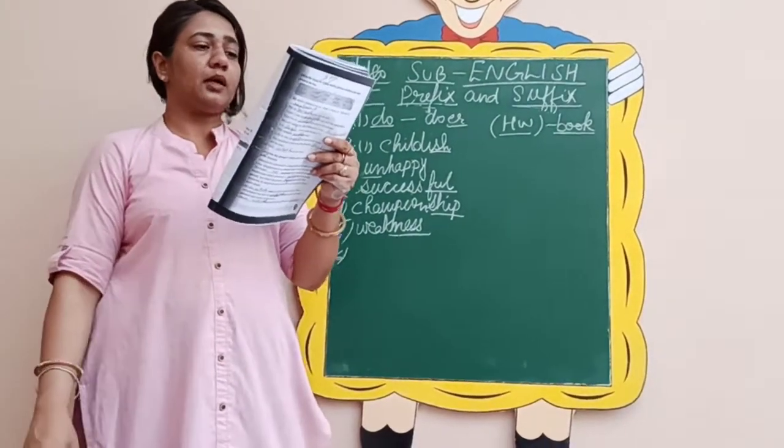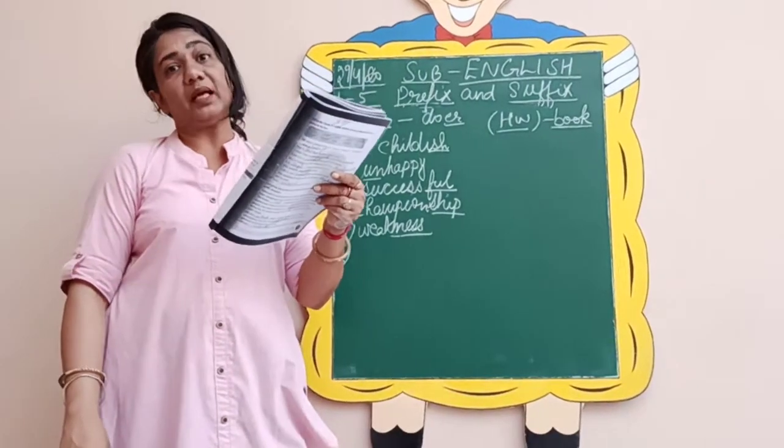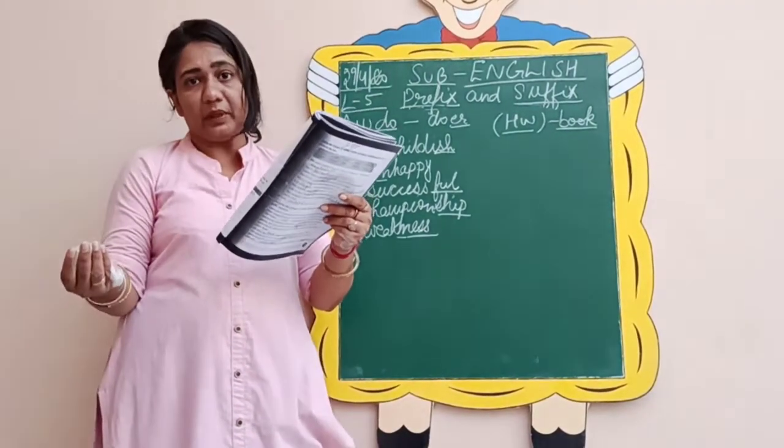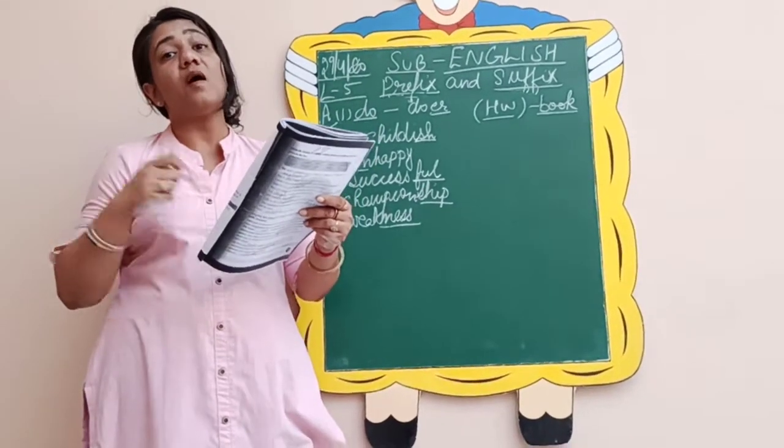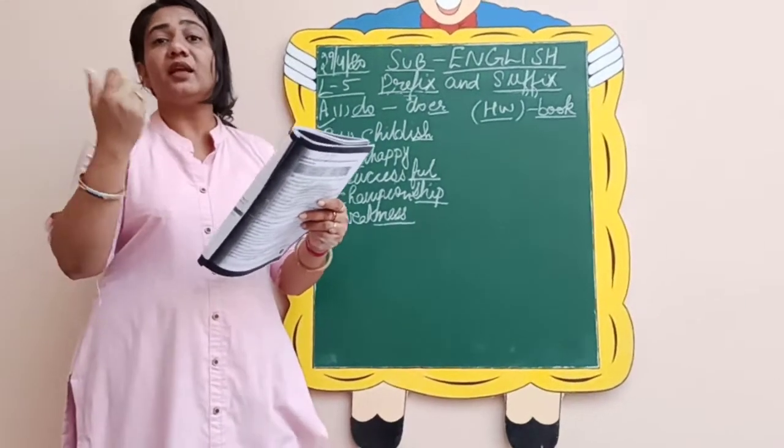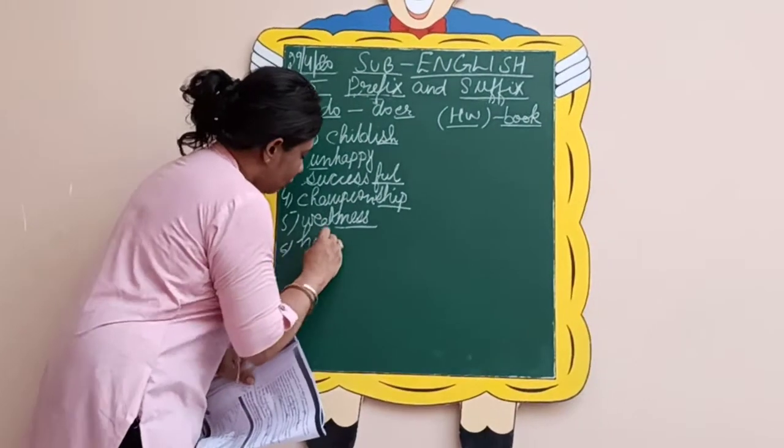Number 6, there were only a hand of people at the match. Hand of people? No, it is handful of people. So full is your suffix. Handful means very few number of people. So handful.